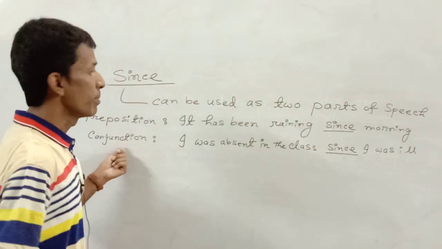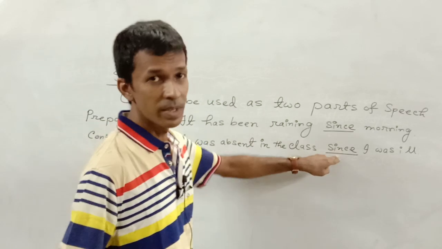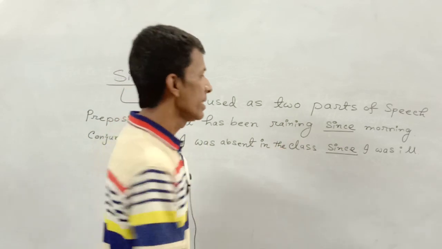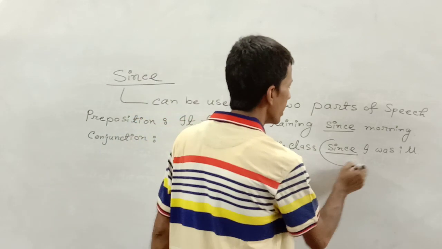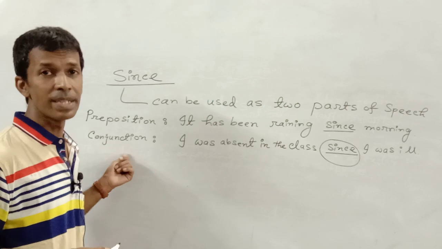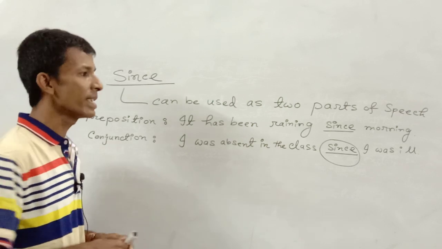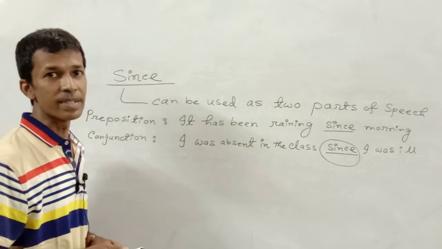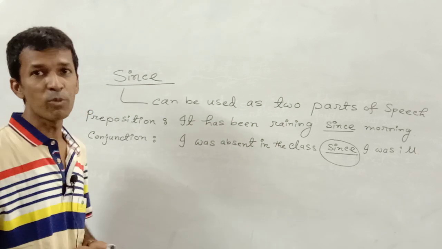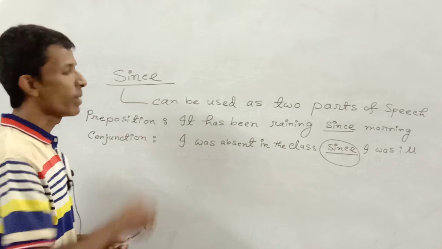Look at the second example. Here since is used between these two separated sentences, and it is performing the role of conjunction, because this is the main characteristic of a conjunction, to connect two separated sentences. Now I think you are able to understand in what way the same word can be used in different parts of speech.